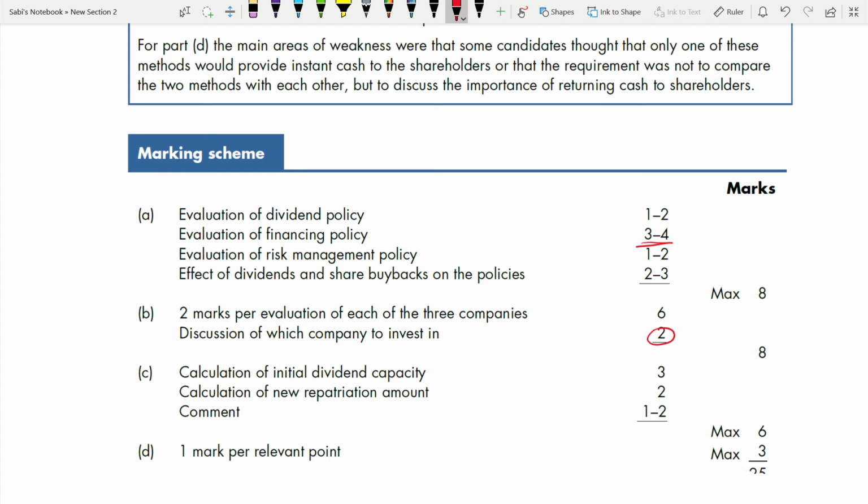Part C. Calculation of initial dividend capacity and calculation of new repatriation amount. For each we are getting marks, and also for the comment. Please don't forget about this. Most of you ignore this part. They just calculate and that's it. You need to comment and you are getting 1 to 2 marks for that. Finally, D, it's 3 marks. So it's 1 mark per relevant point.